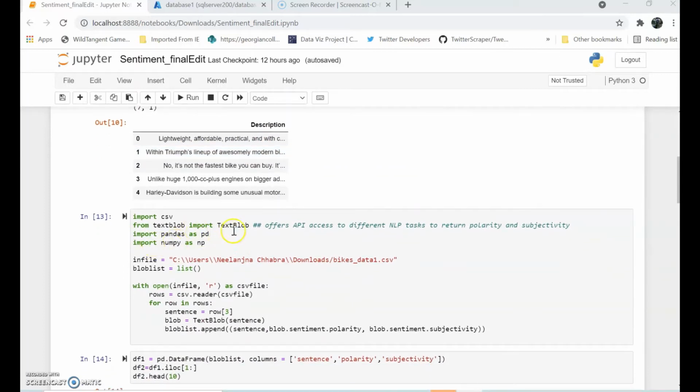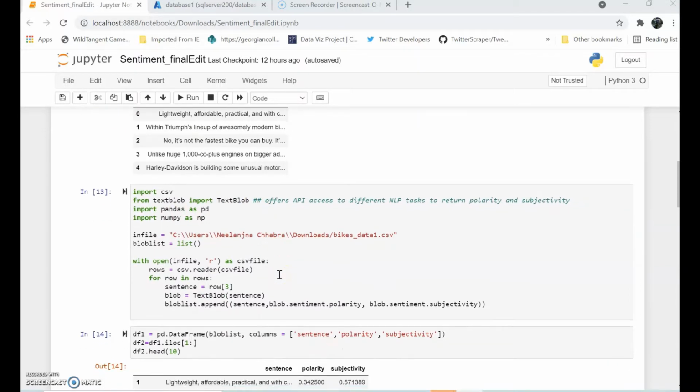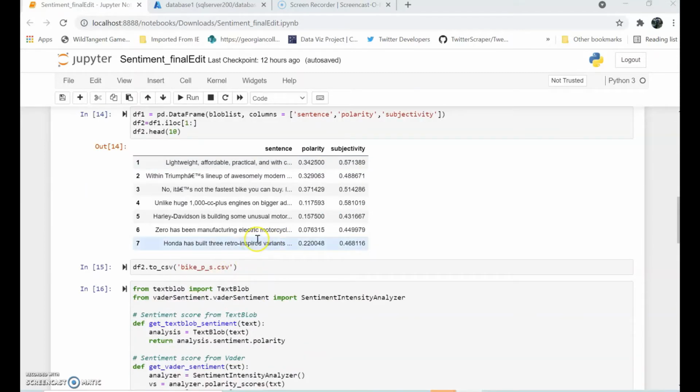Later on, we will be using TextBlob. TextBlob offers an API access to different NLP tasks, which is used to further return the polarity and the subjectivity segments. Next, we will be moving this data into a CSV file, which will then be used to connect to the Power BI and display the results.